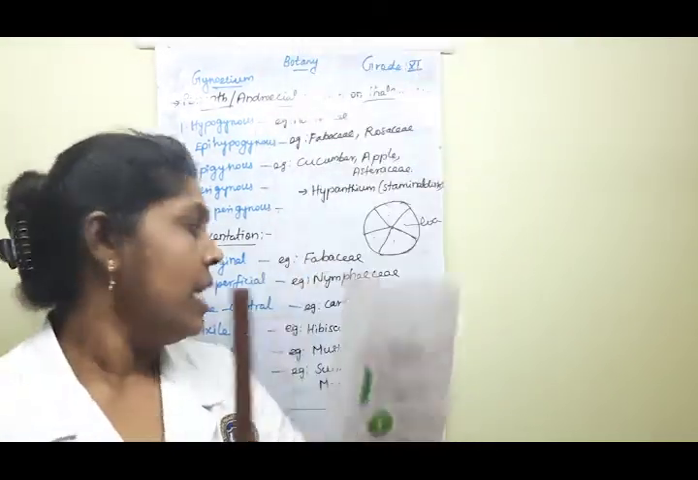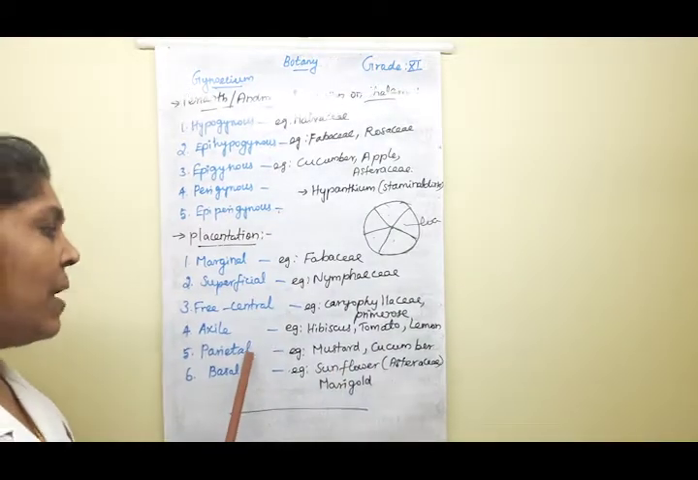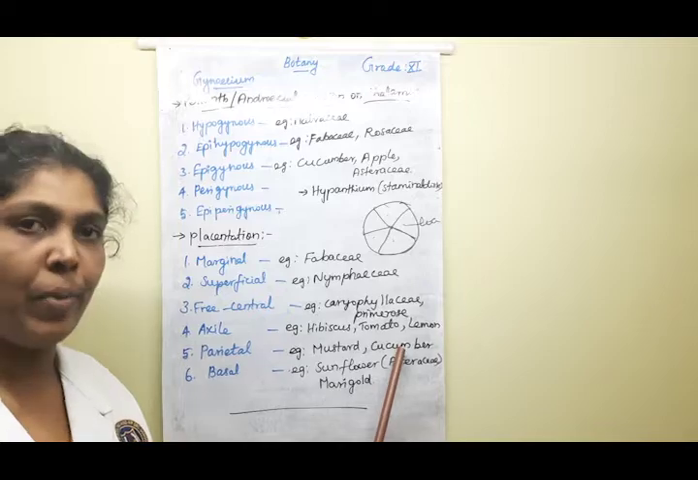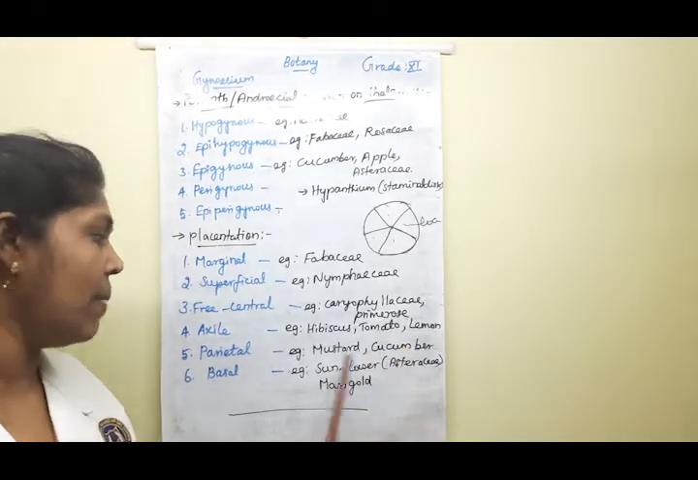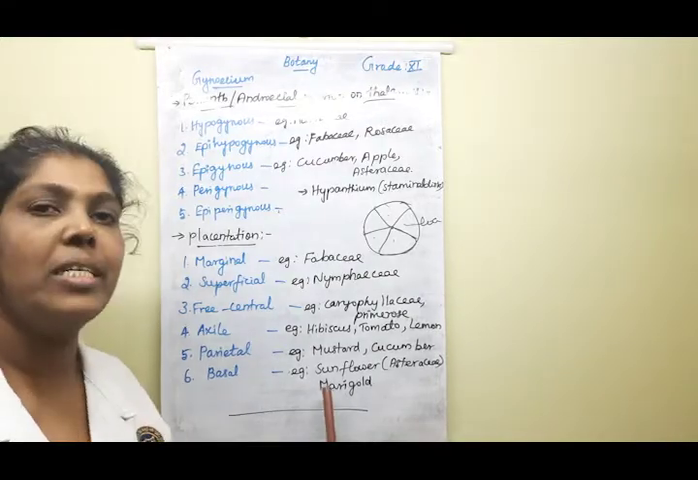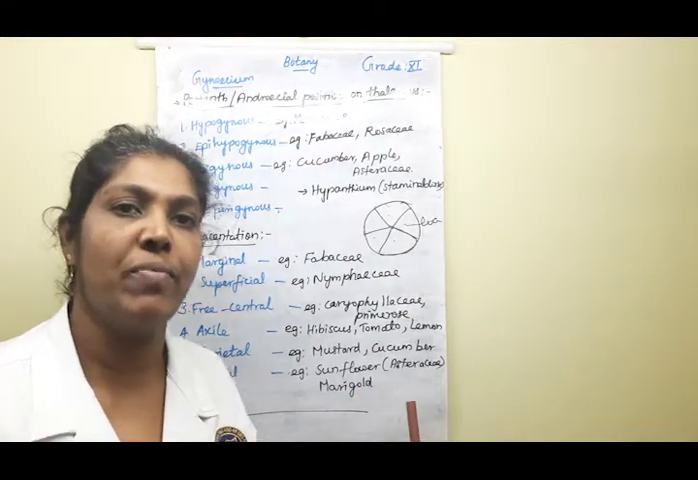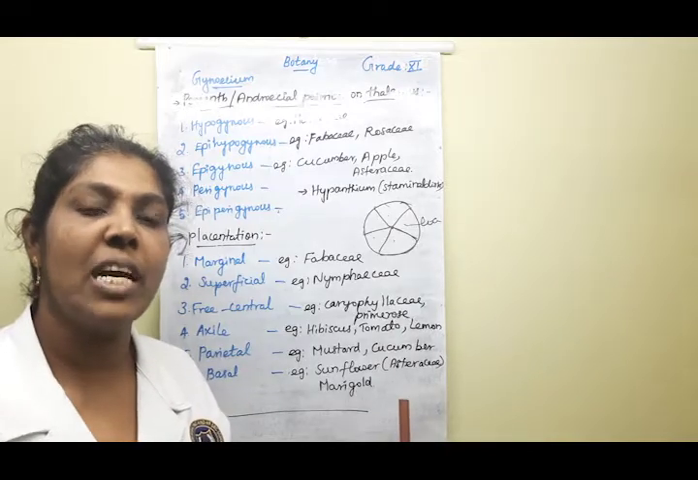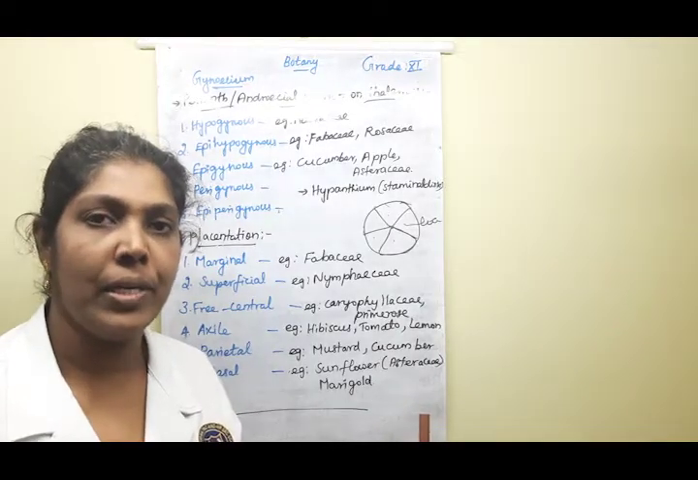Clear, children? The next one, parietal placentation. Mustard and cucumber are the best example species for parietal placentation. Basal placentation comes under most of the families, the Asteraceae, with two specimens, sunflower and marigold. Clear, children?